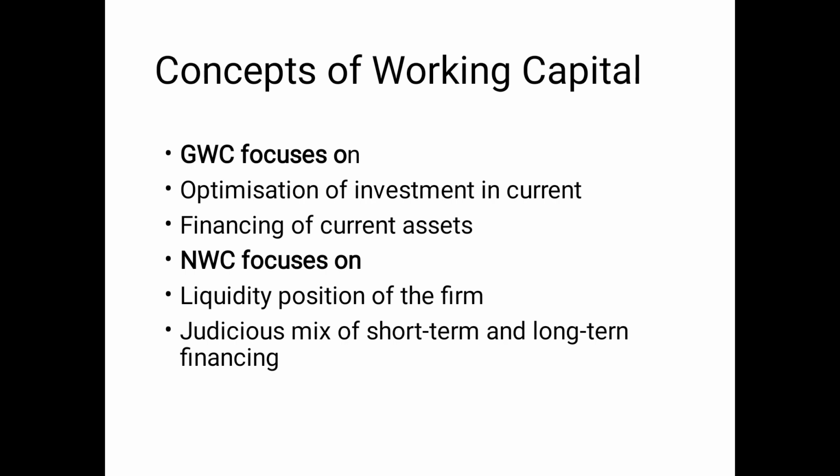Gross working capital basically focuses on optimizing the investment in current assets, and net working capital focuses on how much cash we should always keep on hand so that the company will never face a liquidity problem or financial difficulties. Whenever our creditors are asking for money, we should have money on hand. The company should not lose goodwill because of unavailability of cash. So this is called net working capital. A company always tries to find out how much working capital they should have on hand, so that whenever somebody asks for money, we should be able to repay.